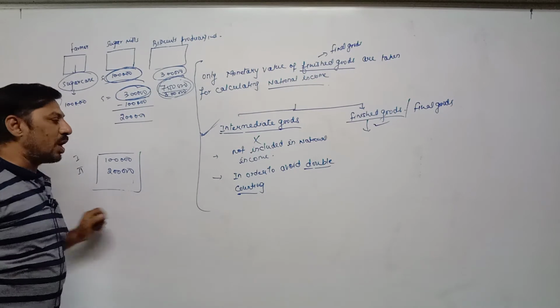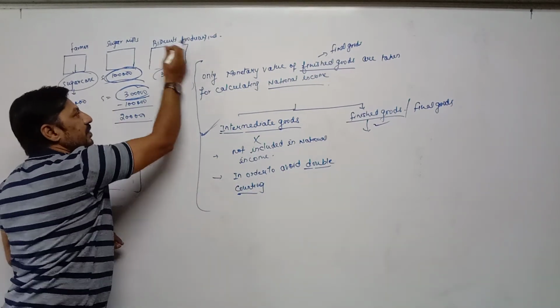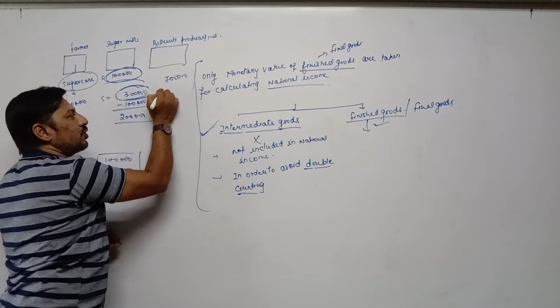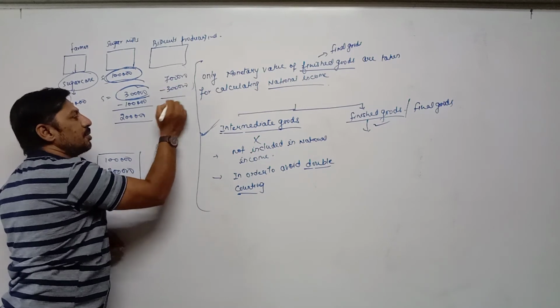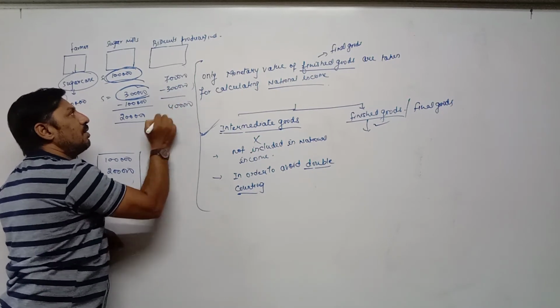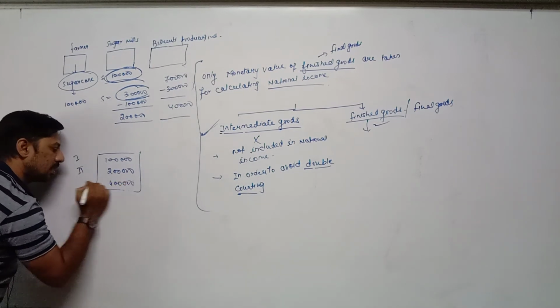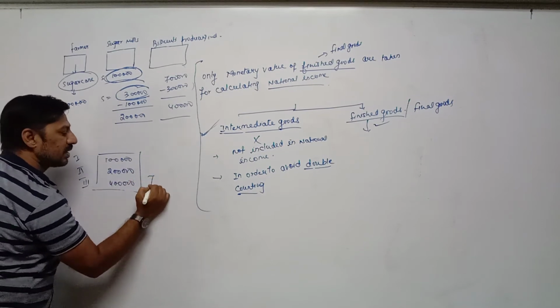So in order to avoid double counting, out of total production 7 lakh, we have to deduct intermediate goods, which is 3 lakh. It means actual income earned by the biscuit producing company is 4 lakh. Now actual national income is 4 plus 2, 6 plus 1, 7 lakh.